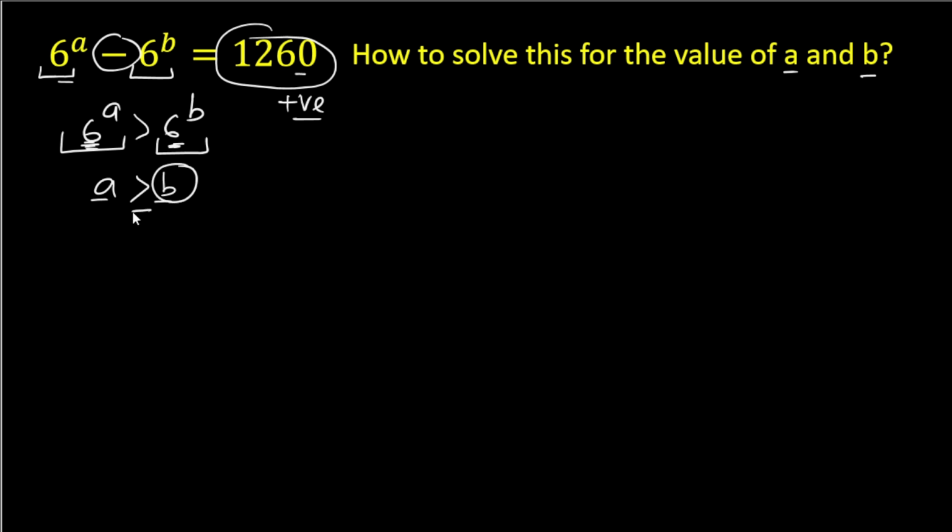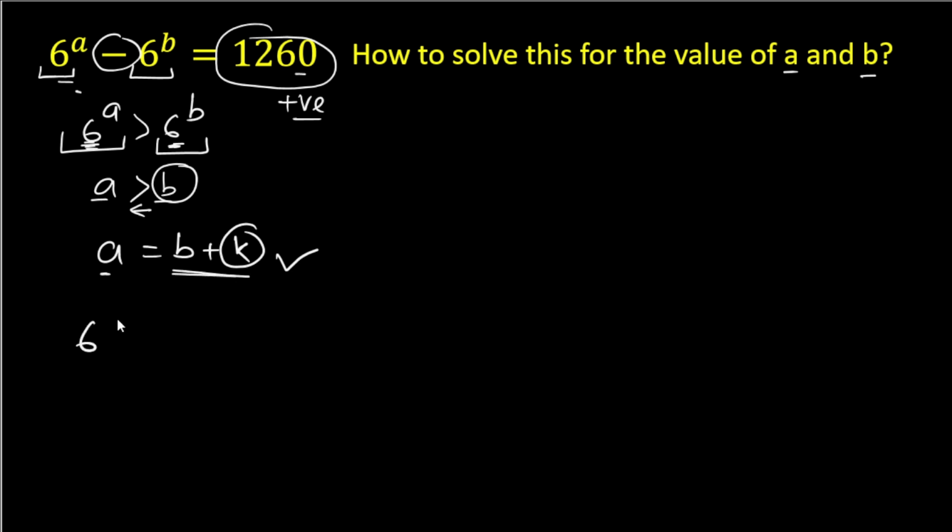So it is obvious a will be greater than b, which means if we add something to b we can make it a. So let us take a equal to b plus some constant value k. Hope till here everything is clear. Now we'll substitute b plus k in place of a in this expression.